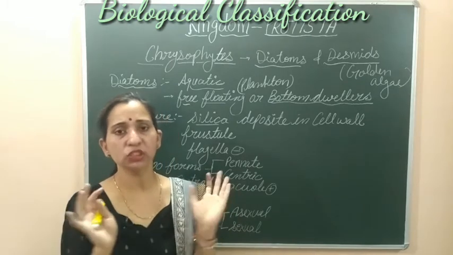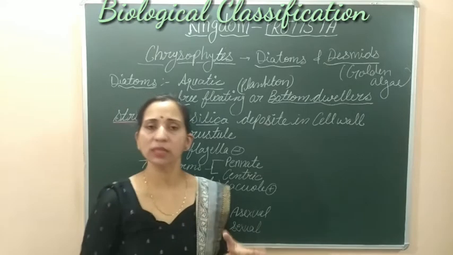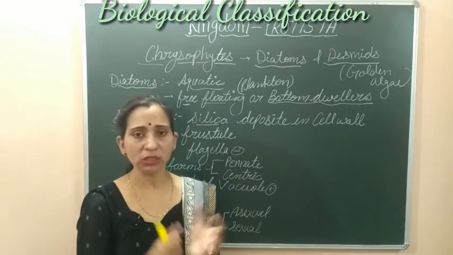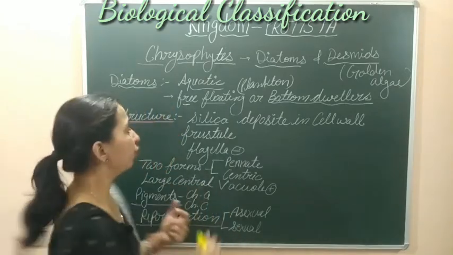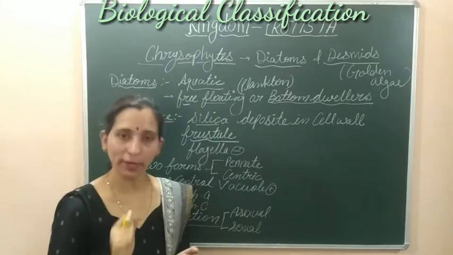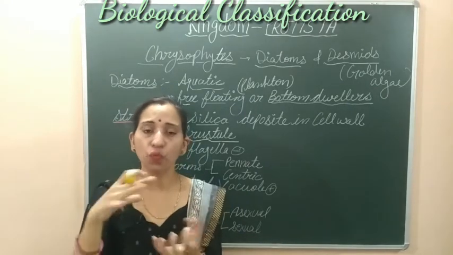A siliceous covering is present outside them because silica gets deposited into the cell wall of these organisms, and the cell wall forms a structure that is known as frustules. So we can say that frustules are found in these organisms. These frustules are actually two walls.